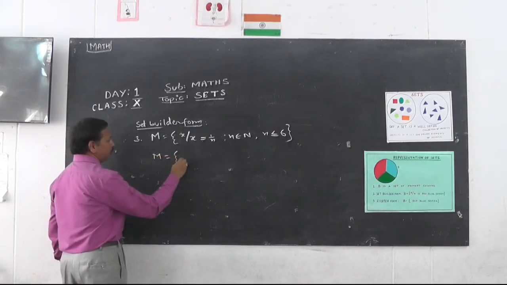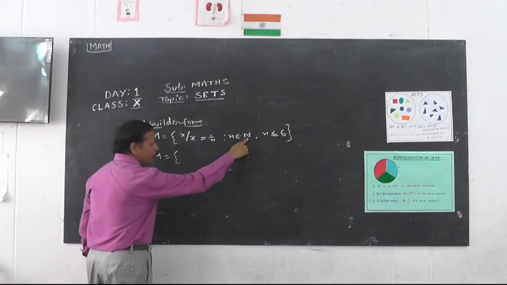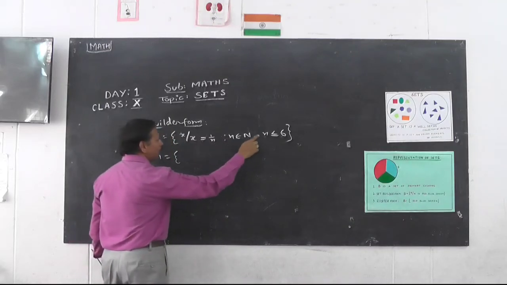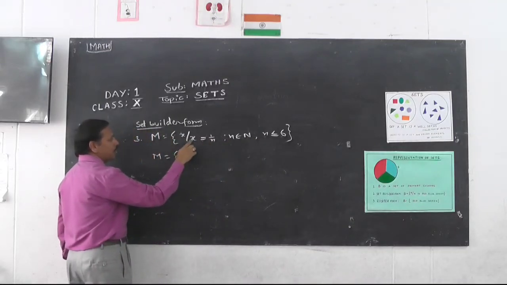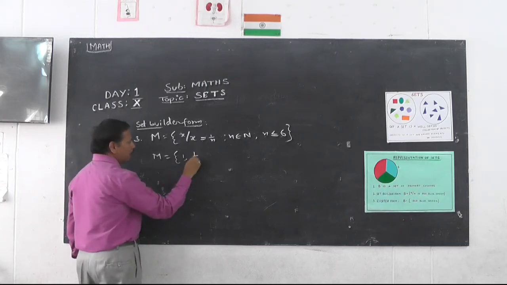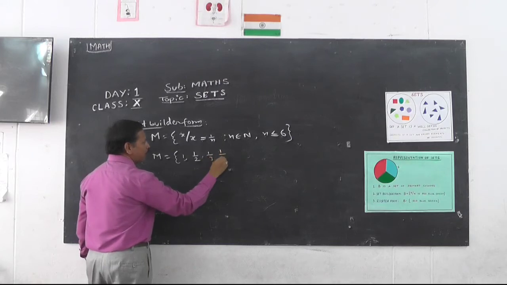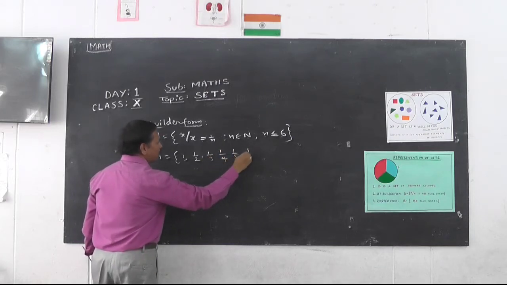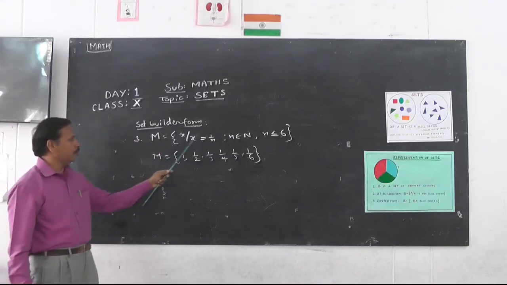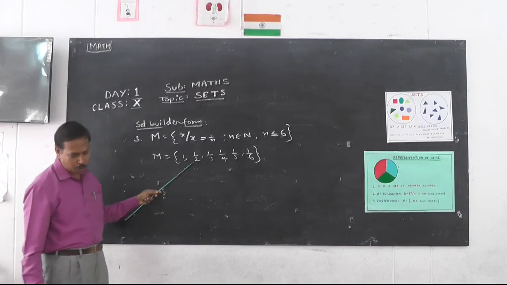M is equal to X such that X is equal to 1 by n, where n belongs to natural numbers and n is less than or equal to 6. So n value first becomes 1, so x is equal to 1 by 1. The first element becomes automatically 1. Second one becomes 1 by 2, n value is 2. Take 1 by 3, 1 by 4, 1 by 5, 1 by 6. So M in the set builder form is now changed into roster form.